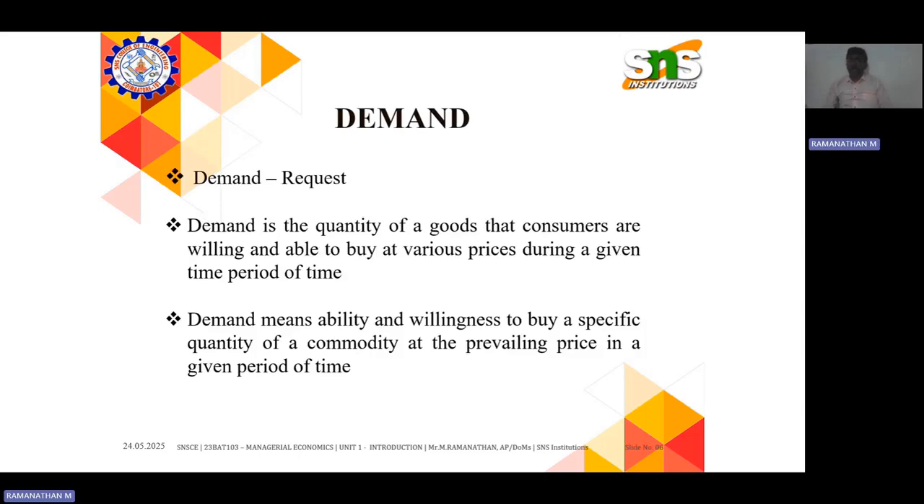So demand, in a word, is a request. From a customer's or consumer's point of view, they are requesting certain products or goods. Such a thing we will call demand. For example, a particular person needs a Tata Nano car. This is a request from a customer or consumer. This will be called demand.